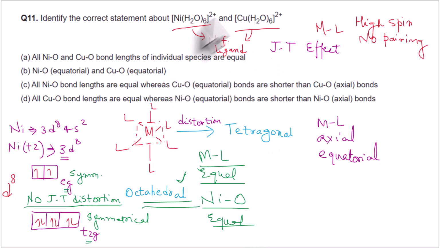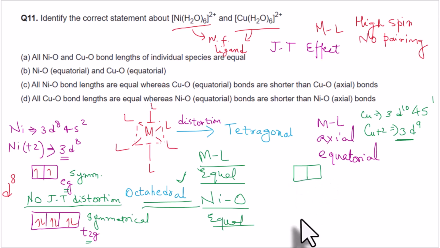Now the second complex: a copper complex, with copper in the +2 oxidation state. In the ground state copper has 3d10 4s1, and in the +2 oxidation state copper has 3d9. We already know the d9 configuration shows Jahn-Teller distortion.